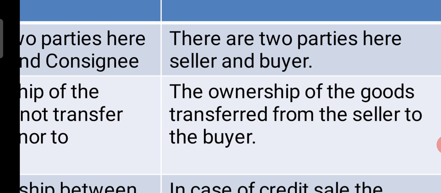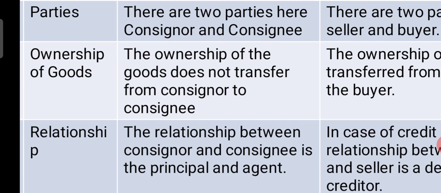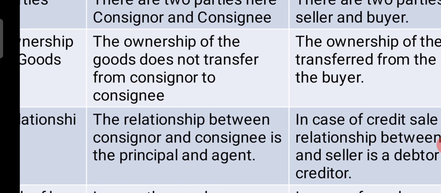In the sales, what's happening? As and when we sell the goods to the buyer, immediately the ownership of the goods is transferred from the seller to the buyer. Come to the next point, relationship. When we talk about the relationship between consignor and consignee, it is a principal and agent relationship. So here the agent should follow the instructions of the principal.